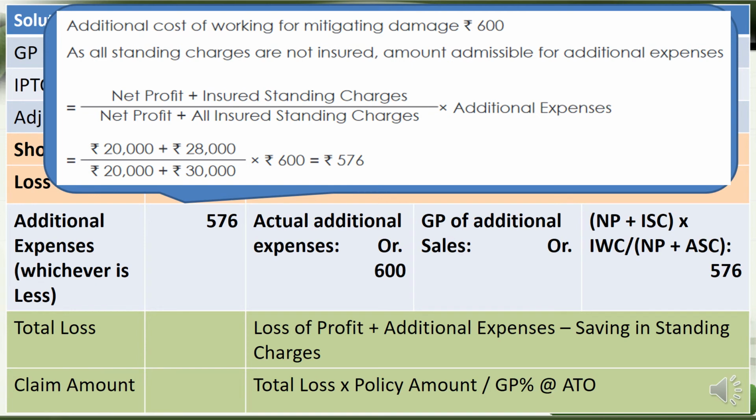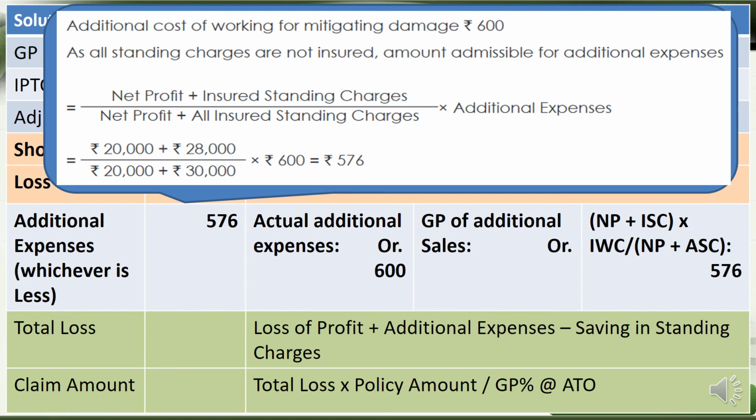Then we have to get the additional expenses which is available in the question. In the question it is given, the additional cost of working or mitigating damage is 600. So we take the first box, that additional expenses 600 is given, so let us put this here. There is no gross profit on additional sales, so additional sales figure is not given, so just ignore it.